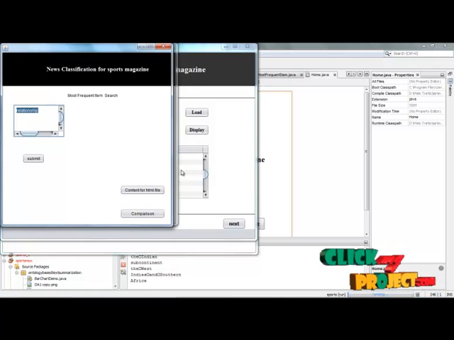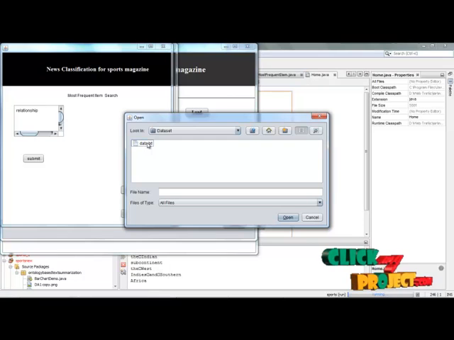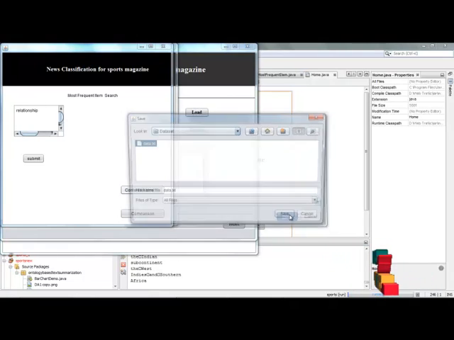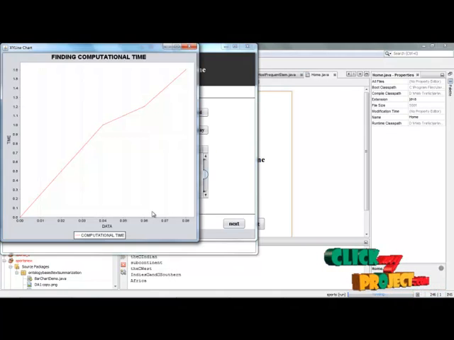So simply click the content for HTML file option. Here we will be given some options. Simply click the data option. Click the open button. The file to be converted as a HTML file will be chosen, and the comparison is done between the above file and the original content that will be appended in a HTML file according to the user input. The comparison is given here in terms of computational time. So data and time is compared here.